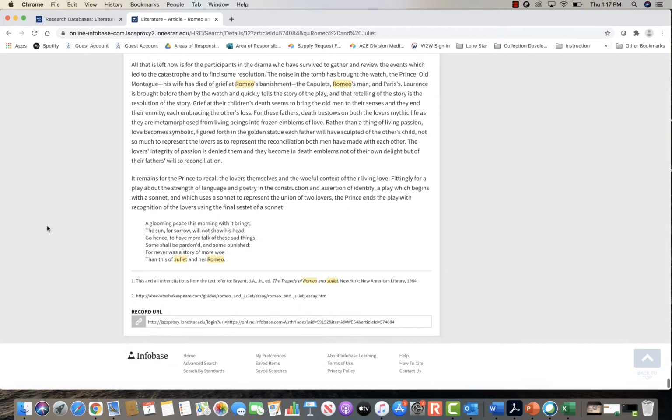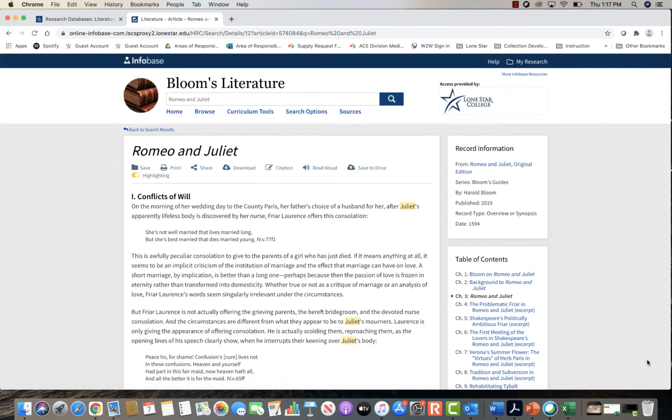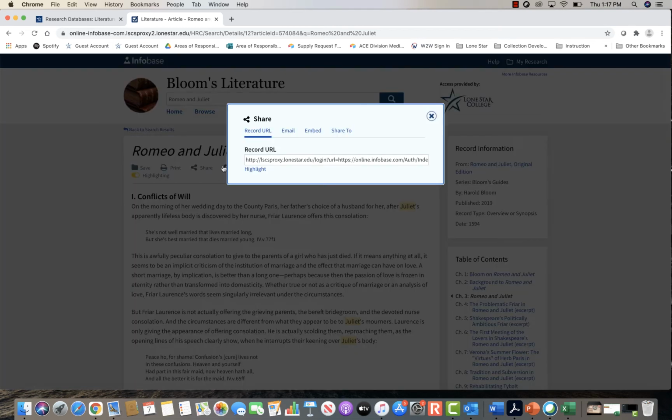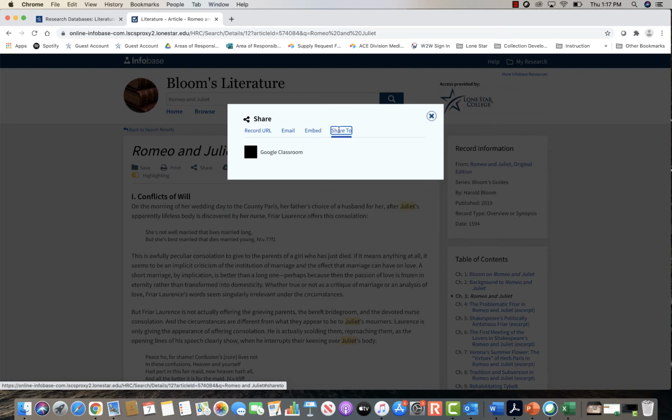If this is an article that you do want to save and hold on to, or maybe share in a discussion board, you can click on this link here that says record URL, and you can highlight, copy, and paste it, and it is a link that will take you directly back to this article. They also have this nice button here that takes us right back up to the top. That URL link is also in the share button here at the top, so you can click on that as well and record the URL. So you have it here at the top and at the bottom. You can also email this article to yourself, or if you need to embed it or share.